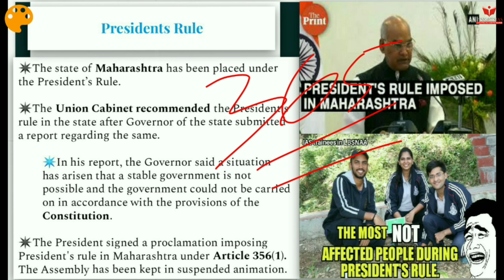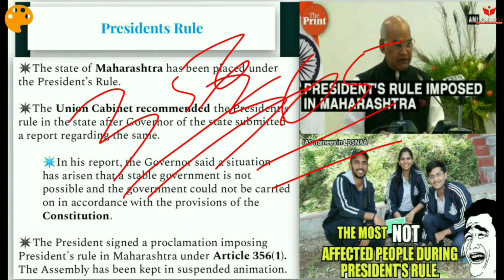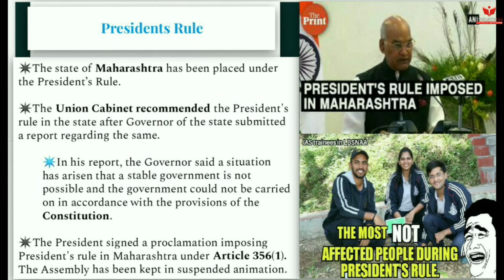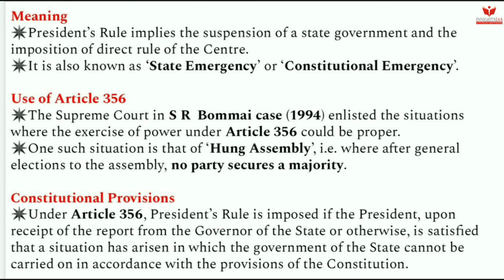Guys, always remember that Article 365 can be told as a subset of Article 356. Article 356 is more powerful because it is imposed when the constitutional machinery in the state fails. So the assembly has been kept in suspended animation. What is the meaning? Let's clarify it. President's rule implies the suspension of the state government and the imposition of direct rule of the Centre. It is also known as state emergency or constitutional emergency.